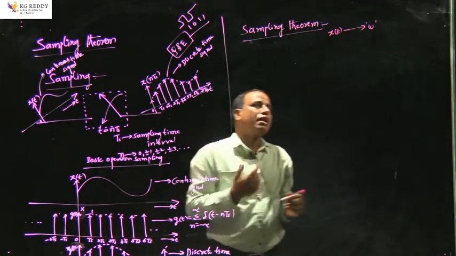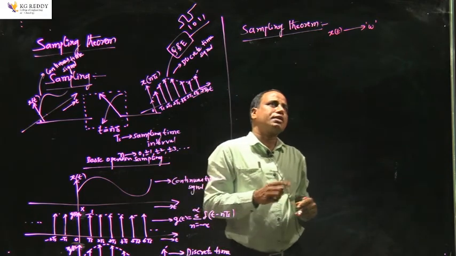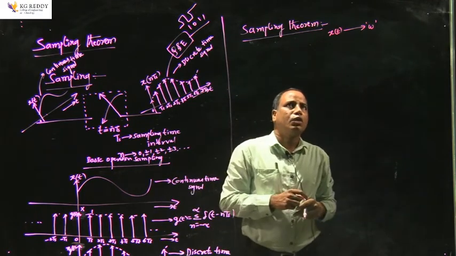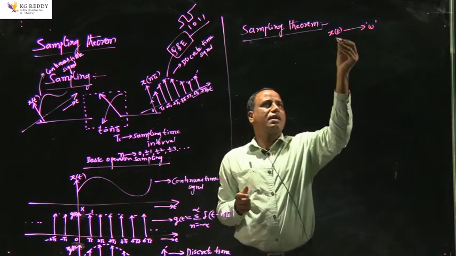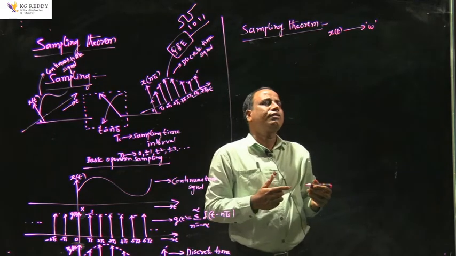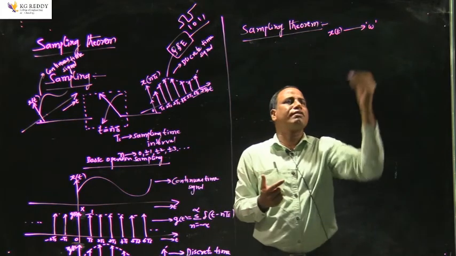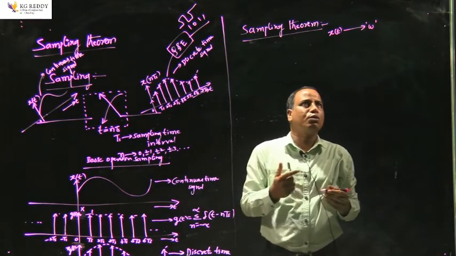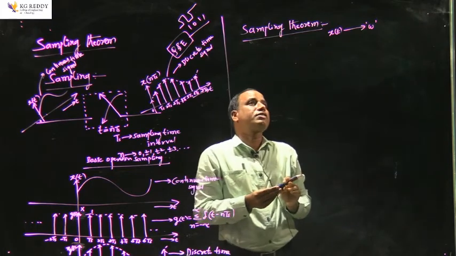When I say band limited to omega, it means the highest frequency of the given continuous time signal is omega. The sampling theorem states that any continuous time signal band limited to omega can be reconstructed from its samples when the sampling rate or sampling frequency is greater than or equal to the highest frequency of this particular signal.